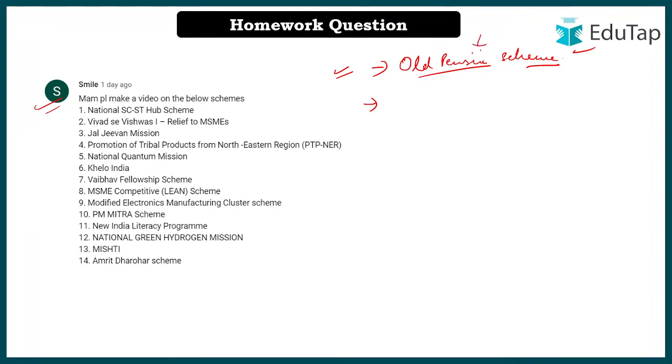That is why we'll study the old pension scheme. Then we'll talk about ECLGS, the Emergency Credit Line Guarantee Scheme, important from the RBI point of view. Then we are going to do Jal Jeevan Mission. Why? Because it's a lot in the news. ठीक है, Jal Jeevan Mission is in the news a lot, so we will do it once too. So these are the major 3 that we are going to do in the next session.